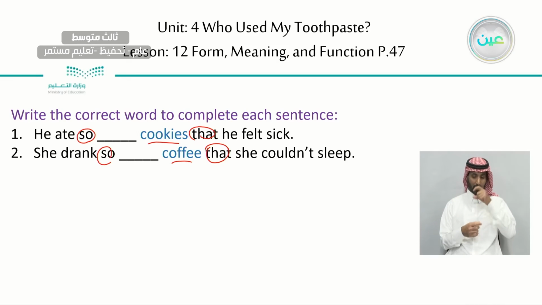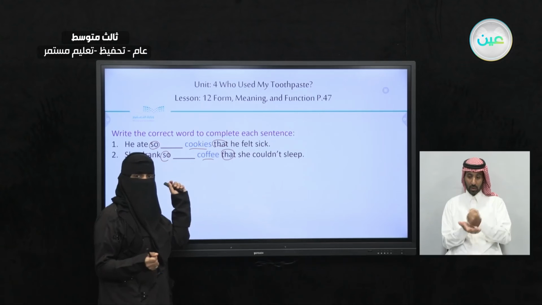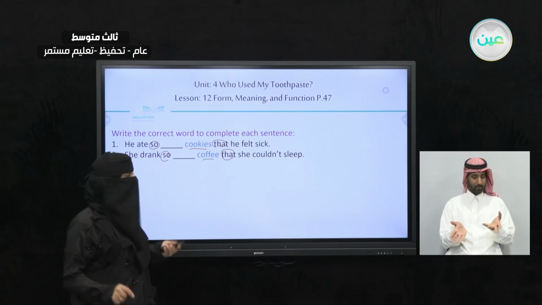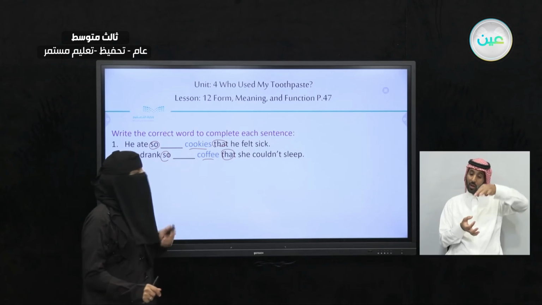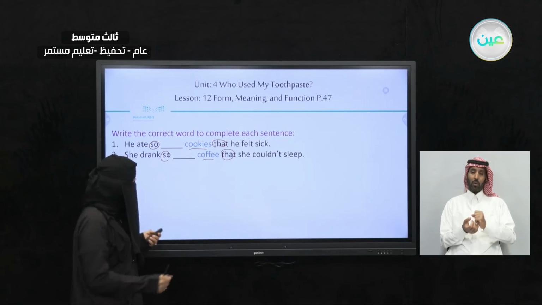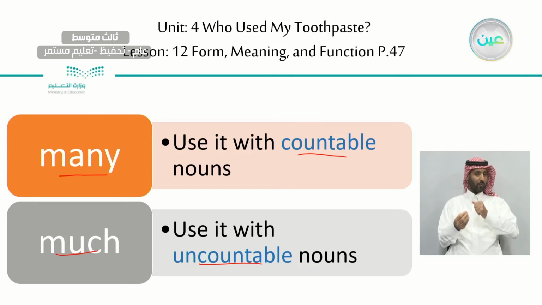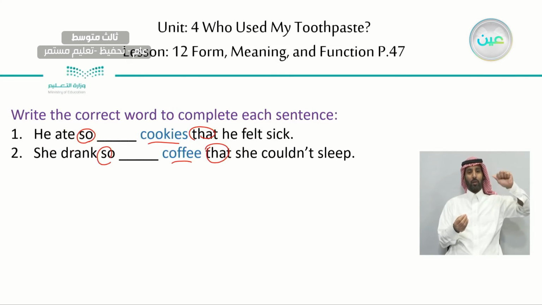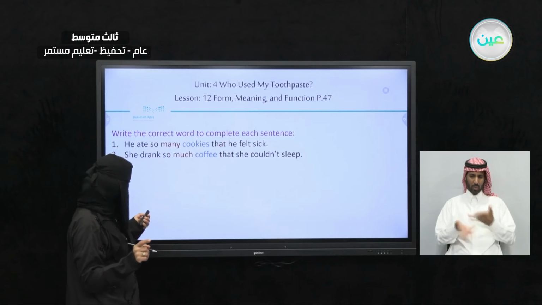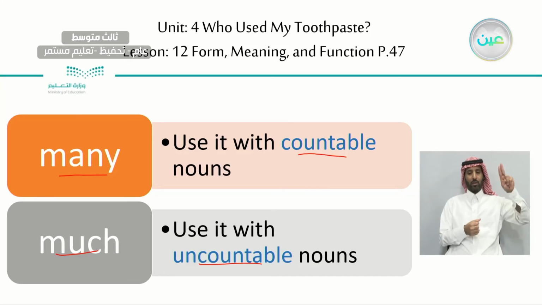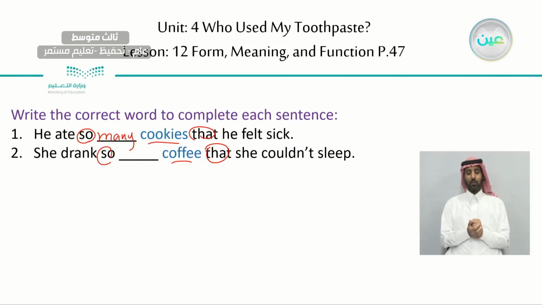Cookies. Can you count cookies? Yes, you can. Coffee, can you count coffee? No, you can't. So what did we say? When we have things we can count, what do we use? We can say many. So we write many. And things we cannot count, what do we use? We use much. So we write much.